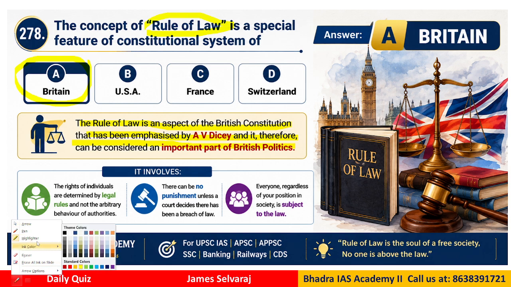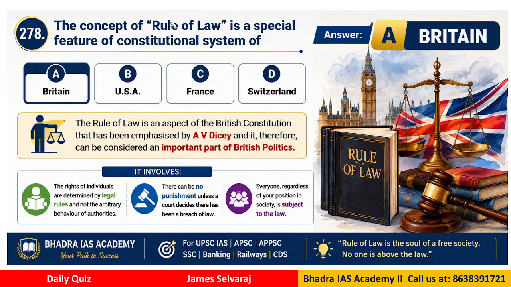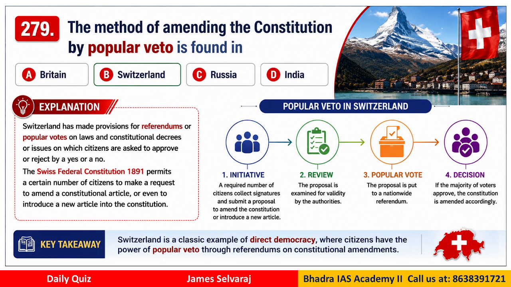The rule of law is important everywhere. Today we are following the rule of law. It involves the rights of individuals that are determined by legal rules. There can be no punishment unless the court decides under some law. So the law becomes the foundation for all the punishments or rule or everything.